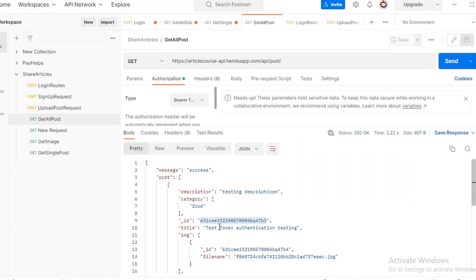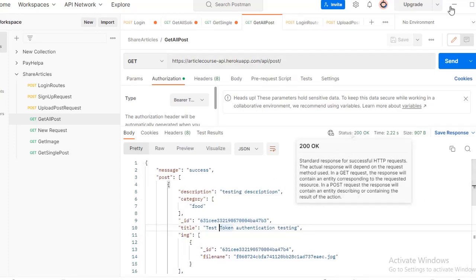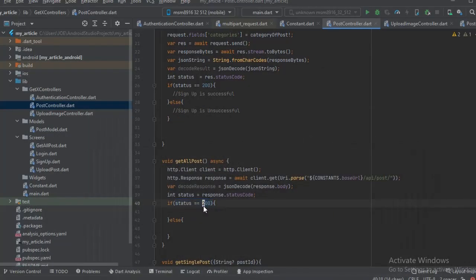If it is 200, which means that our request was successful, then we're going to show all posts on the UI for the user, else throw the error for the user.